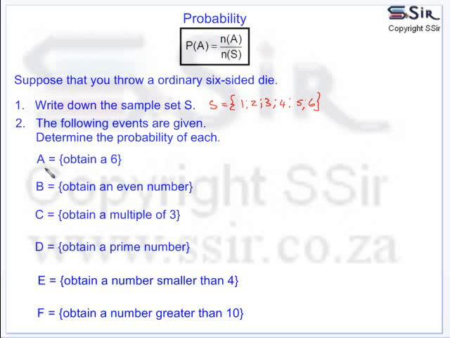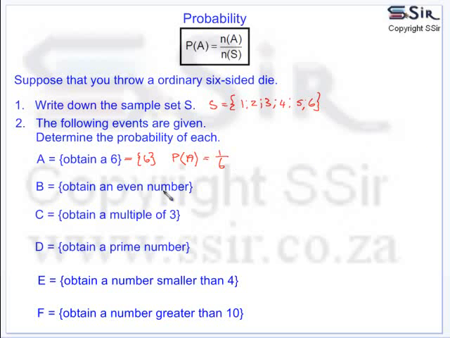The first event A is to obtain a 6. So here the event is written out in words. This can also obviously be written just as the set {6}. And now they want us to determine the probability of throwing a 6. So what is the probability of event A to take place? There are 6 possible outcomes, and 6 is only one of these outcomes. So the probability will be 1 out of a possible 6.